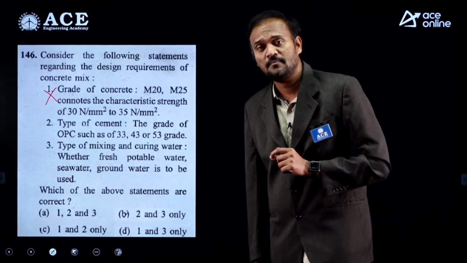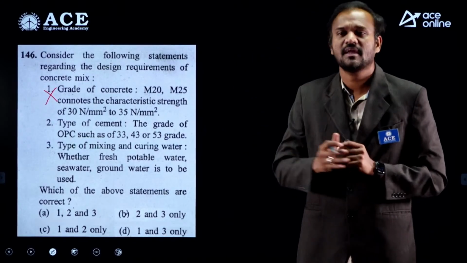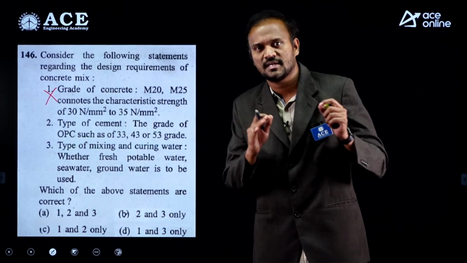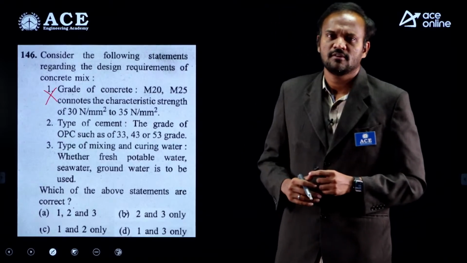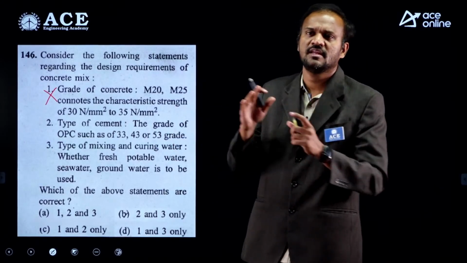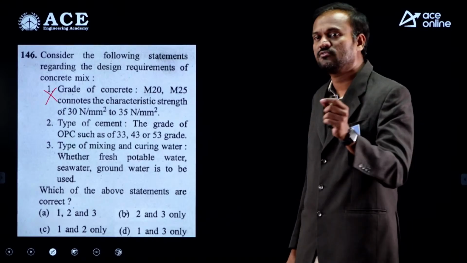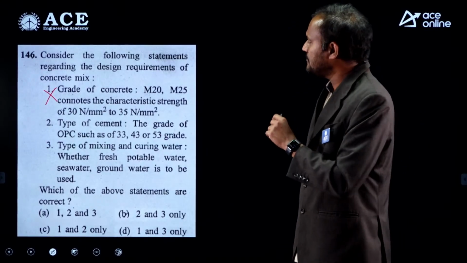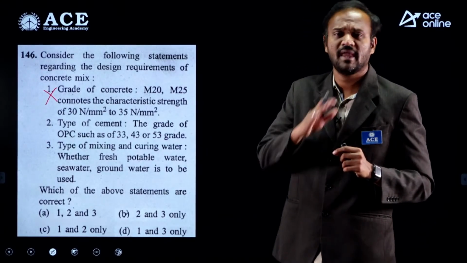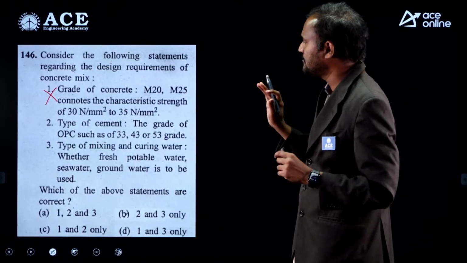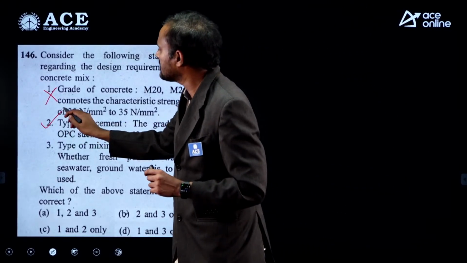Type of cement. Concrete mix design is independent of the grade of cement. The grade of concrete which you get is independent of the grade of cement which you are using. So 33, 43 and 53 grade, any type of cement can be used. So this is correct.